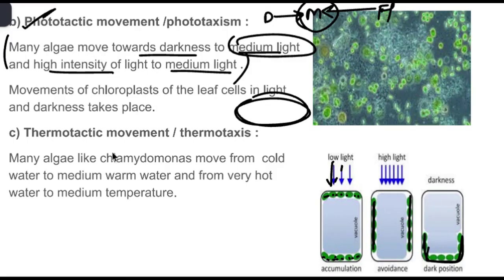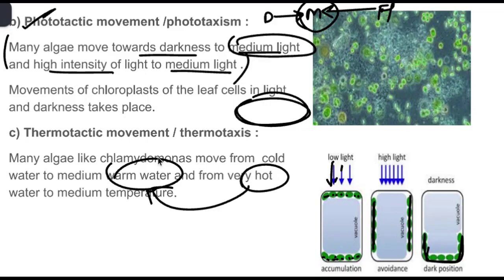Next are thermotactic movements, also called thermotaxis. Here also the same thing: from a very cold place, the algae will move to medium warm water, or if it is in a very hot region, it will move into the warm water. This is also another example of homeostasis. So these are the different types of induced movements of locomotion.